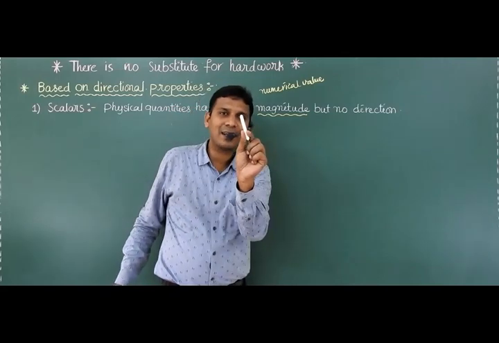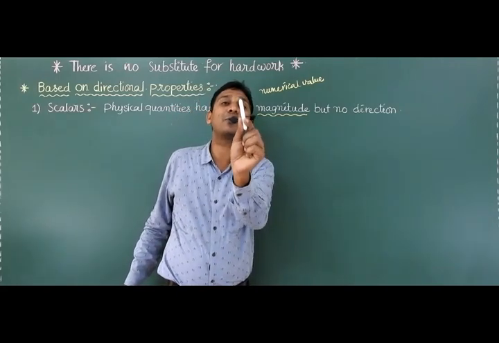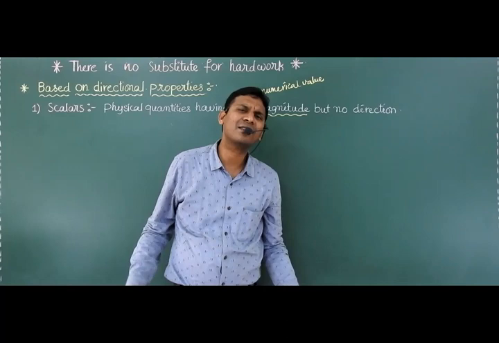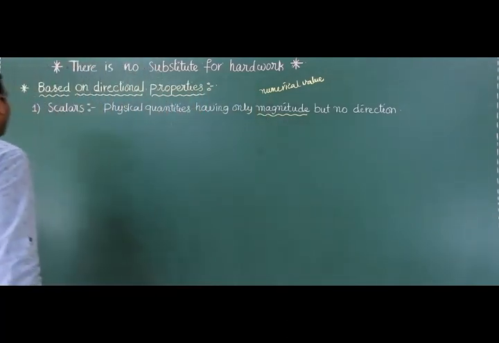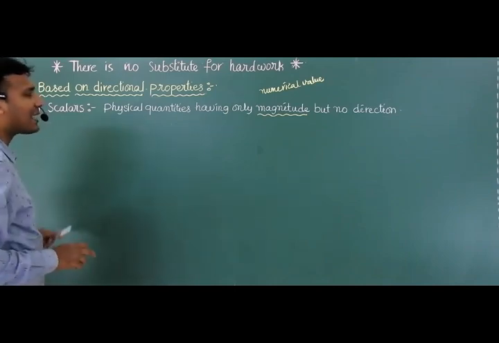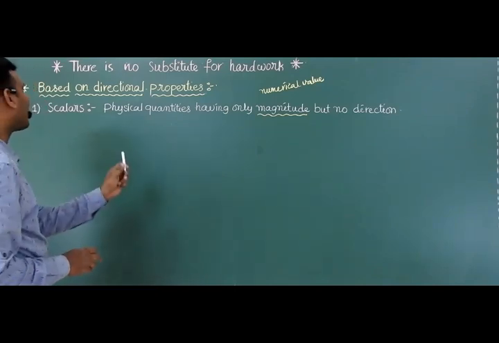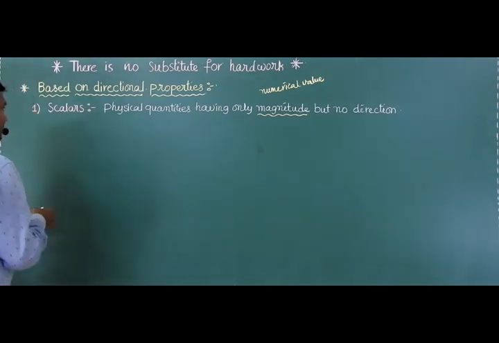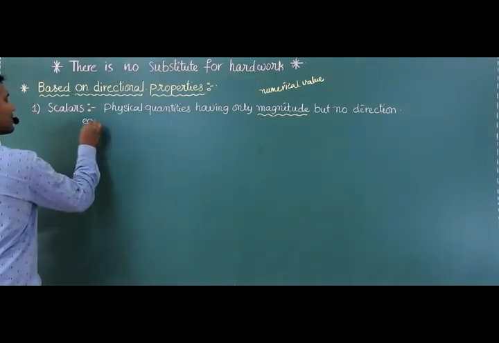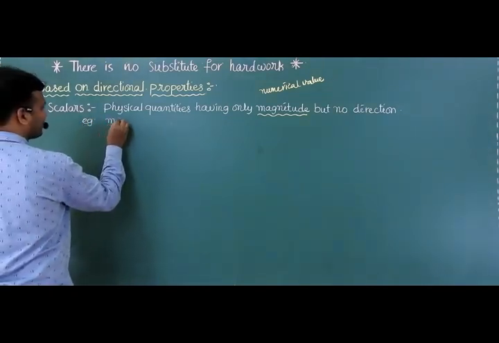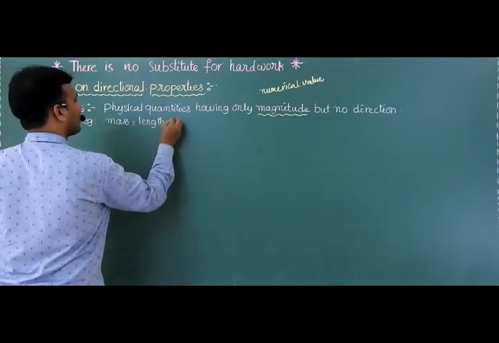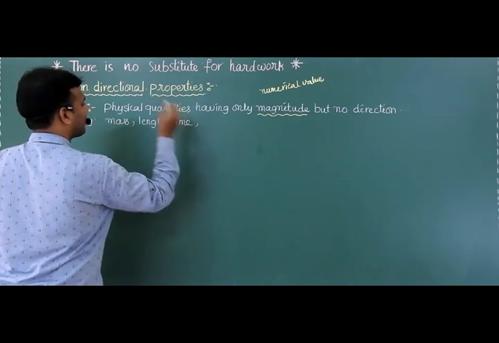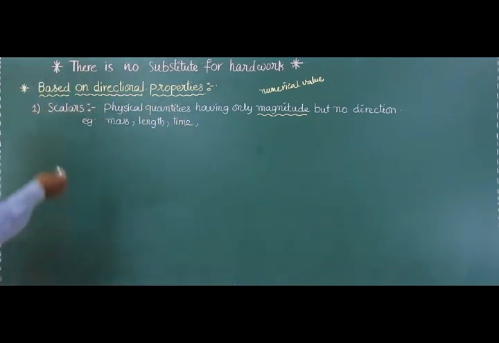Mass of this body is 2 kg, that is the magnitude, but there is no direction. So physical quantities having only magnitude but no direction are known as scalars. Examples: mass, length, time, temperature. All these are scalars.